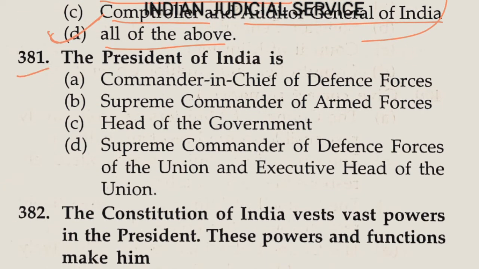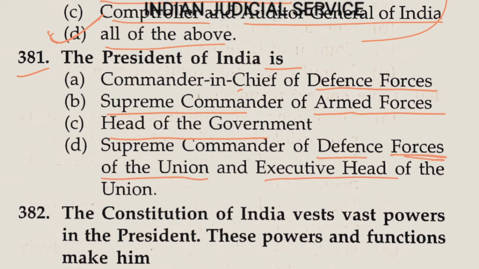Now question number 381. The President of India is: option A, Commander in Chief of Defence Force; option B, Supreme Commander of Armed Force; option C, Head of the Government; option D, Supreme Commander of Defence Forces of the Union and Executive Head of the Union. So clearly our answer is option D, and this is provided in Article 53, which deals with this provision.